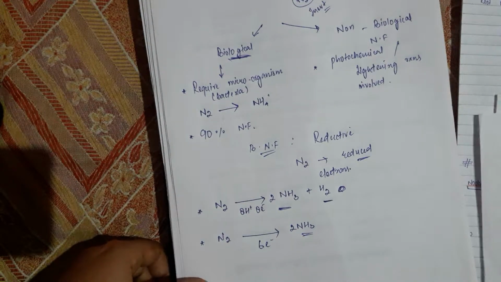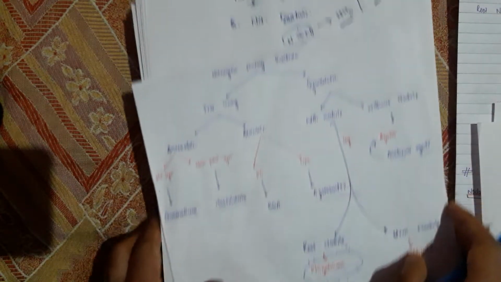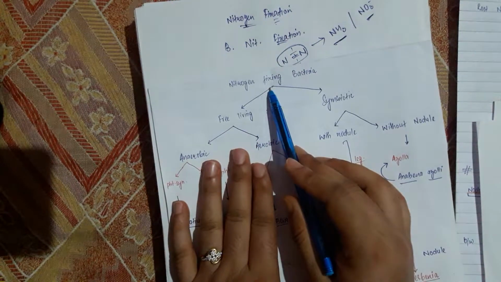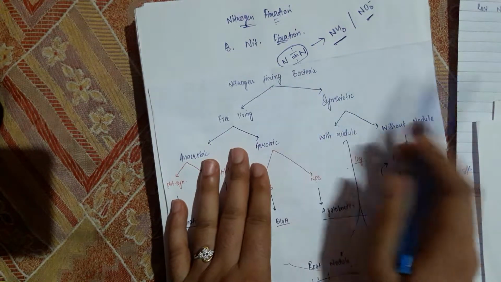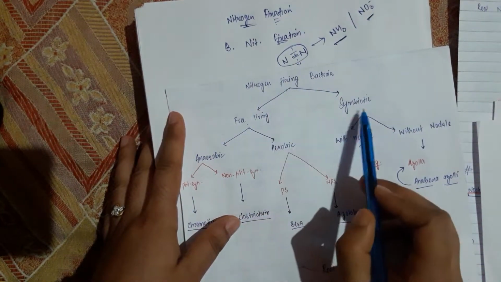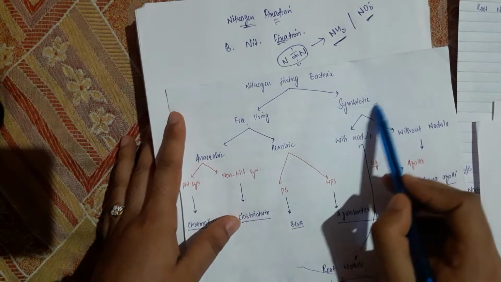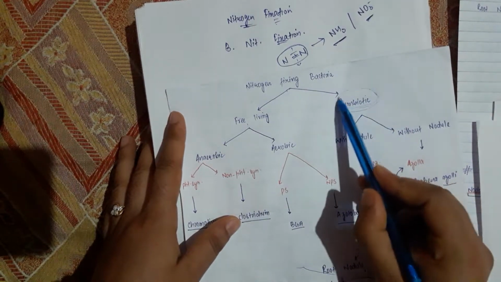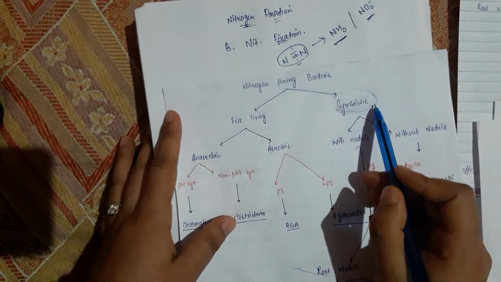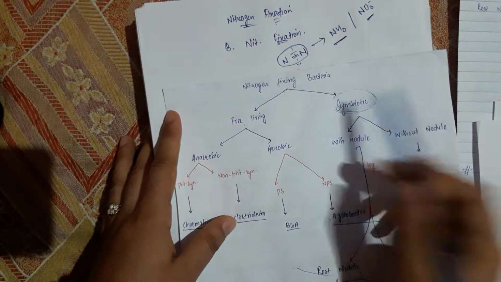After that, we shall first discuss the nitrogen fixing bacteria, which can fix the atmospheric nitrogen for plants into ammonium ions. They can be free living or symbiotic. In the symbiotic case, they keep themselves in a symbiotic relationship with the host cells or host tissue in order to take nutrition for survival.